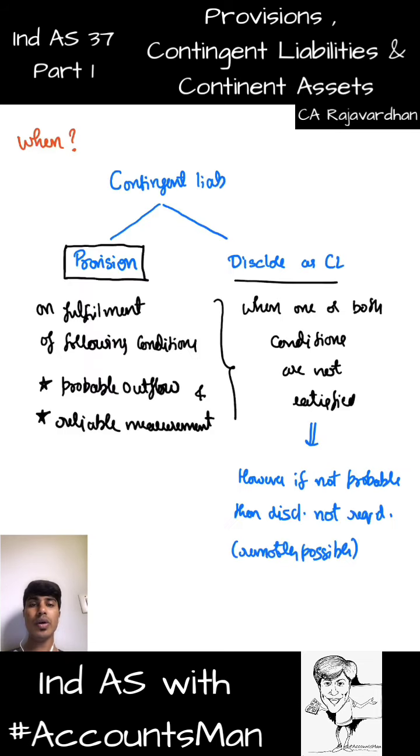You get this? So against a contingent liability, we create provision, and in certain circumstances we disclose it as a contingent liability. When do we create provision? When there is probable outflow and when there is reliable measurement. If one or both of these conditions are not satisfied, then we disclose it as a contingent liability. However, if it is remotely possible or not at all probable, then we don't even disclose.